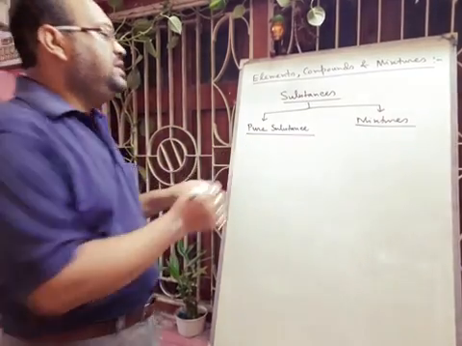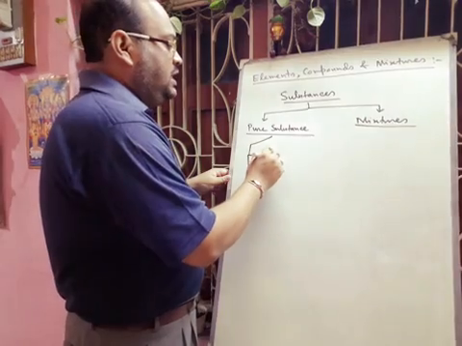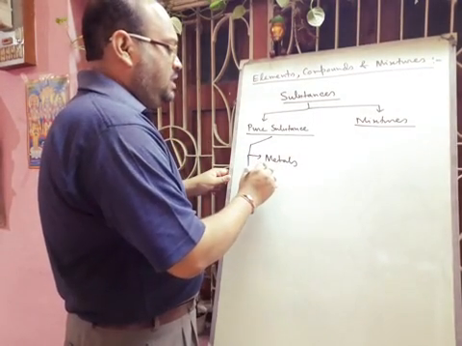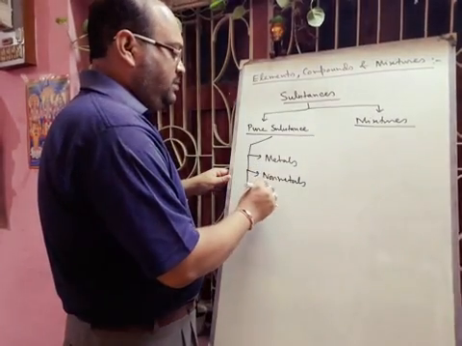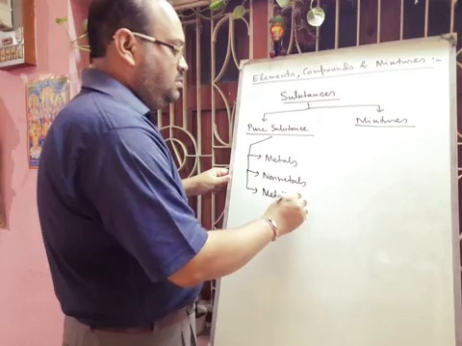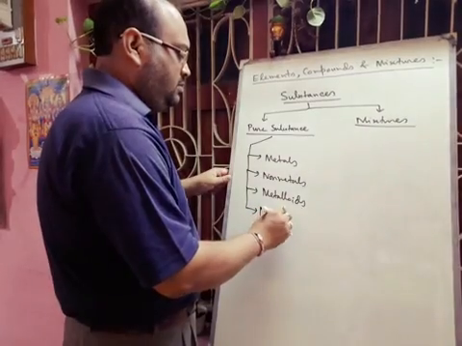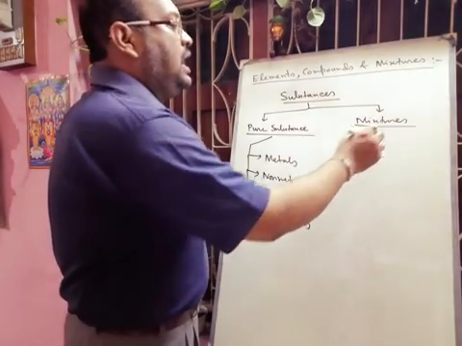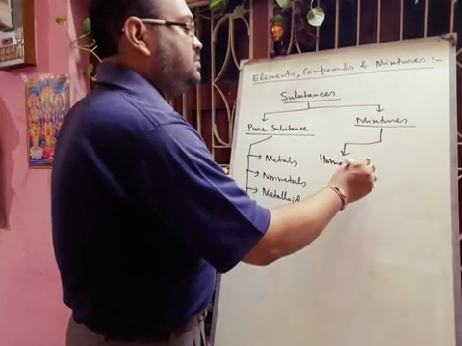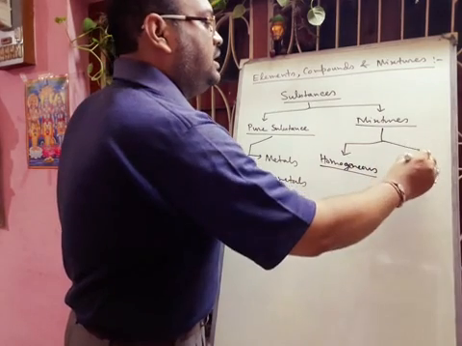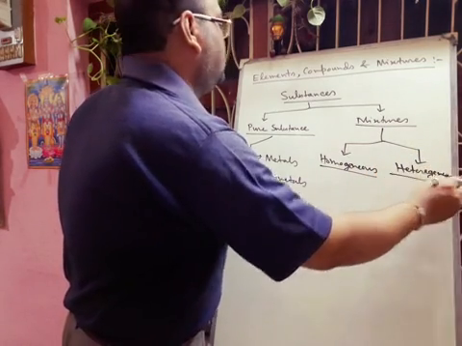Pure substances may also be divided into 4 categories. First one we can tell metals, second one is non-metals, third one is metalloids, and fourth one we can tell noble gases. And mixtures may be of two types. One you can tell homogeneous, another you can tell heterogeneous. Hope you can understand.